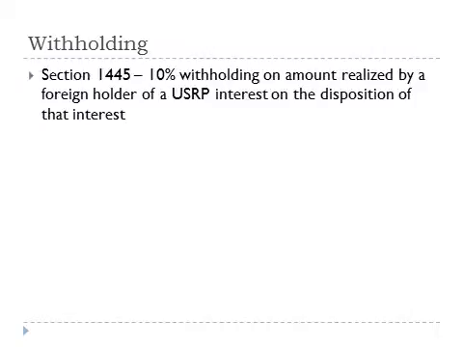Although gains and losses recognized by a foreign person on disposition of a U.S. real property interest are taxed in the same manner as those of U.S. persons, unlike U.S. persons, foreign persons are subject to withholding on those dispositions. Section 1445 requires a transferee to withhold and remit 10% of the amount realized by a foreign holder of a U.S. real property interest on the disposition of that interest.